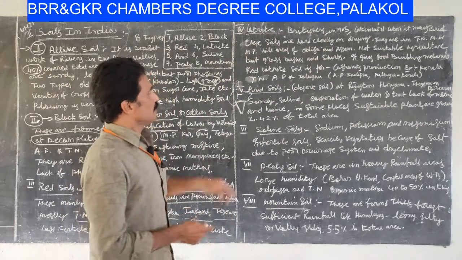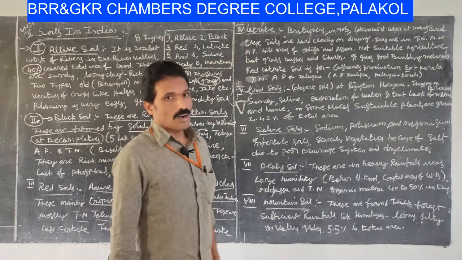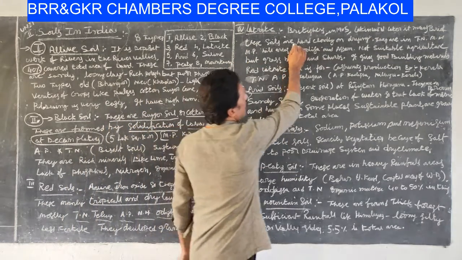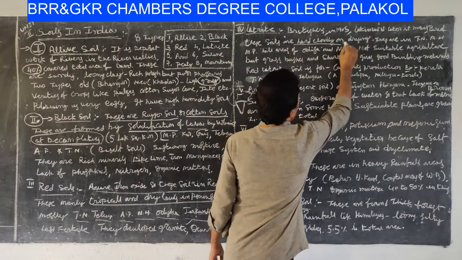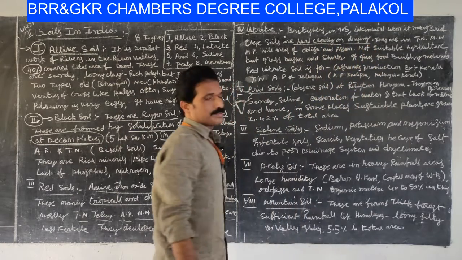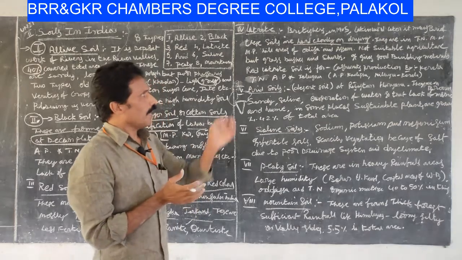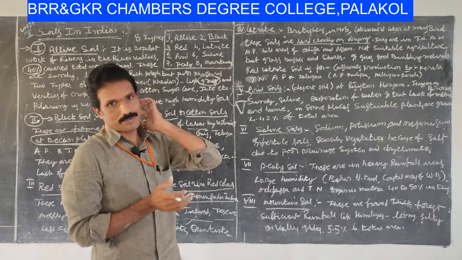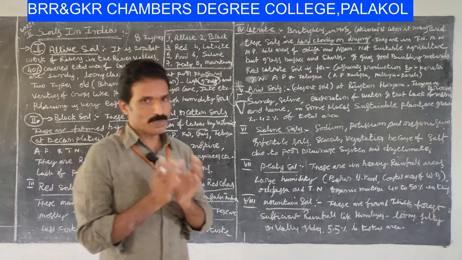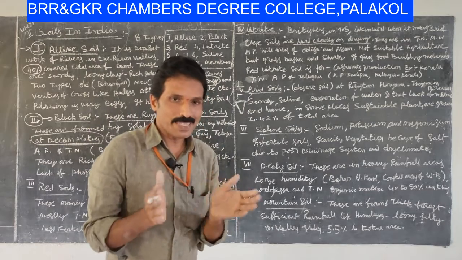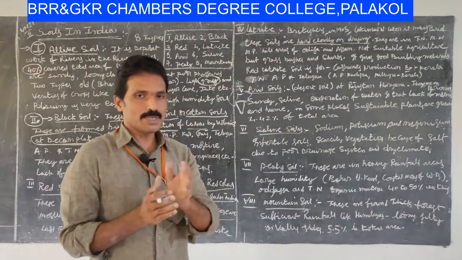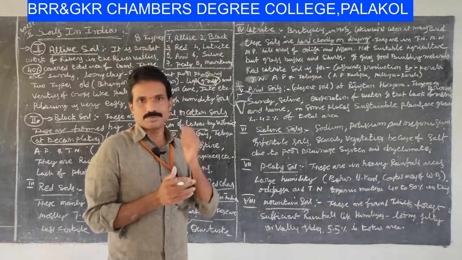These soils are hard and cloudy on drying. These soils become hard on drying. So that's why it is helpful for making bricks. I give you the best example in Kerala.